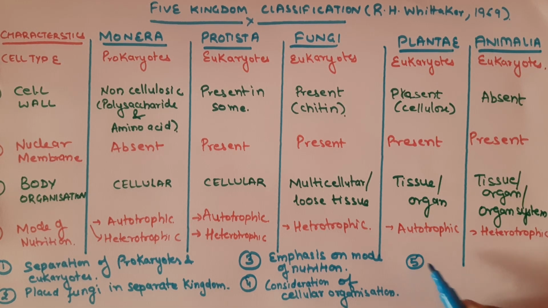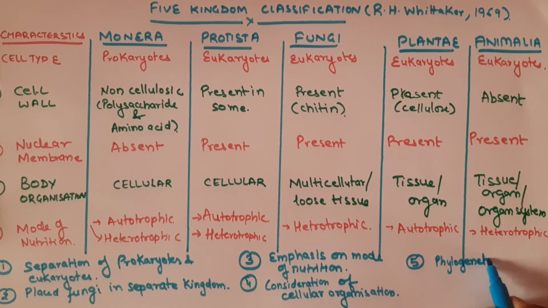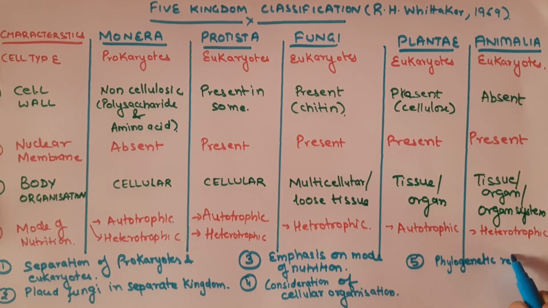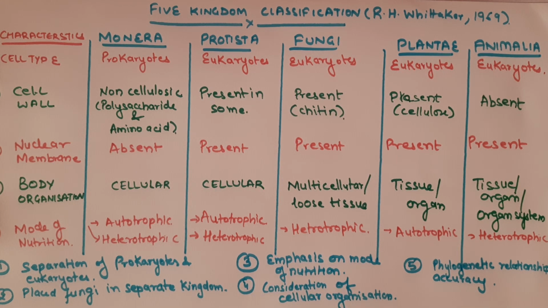The fifth advantage associated with this kingdom classification is the reflection of phylogenetic relationship accuracy. We will write it. It provided a more accurate representation of the natural relationship between different groups of organisms. This five kingdom classification has improved the organization with more clarity and increased the accuracy of organism classification.